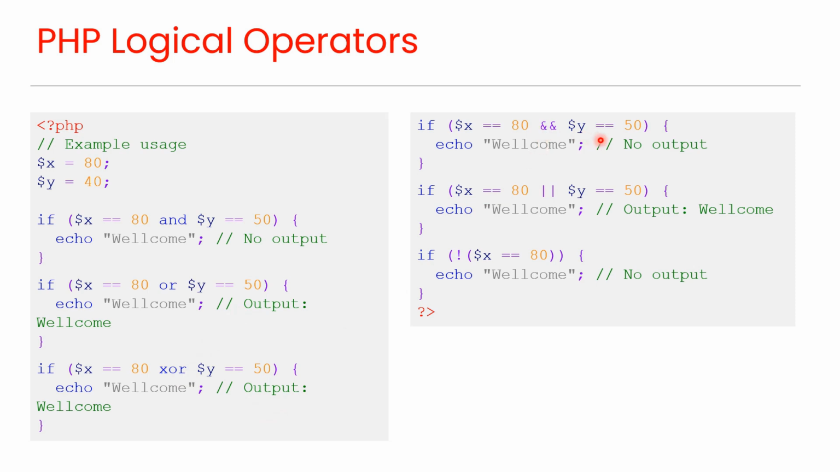And returns false because y is not equal to 50. Or returns true because x is equal to 80. Not returns false because this condition is true.